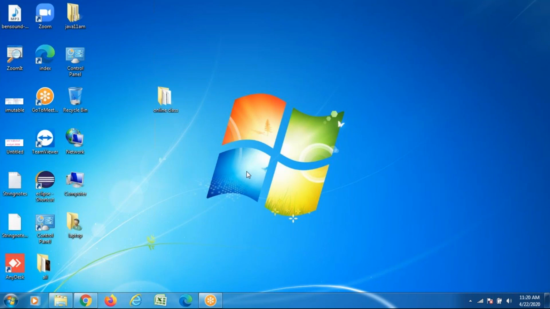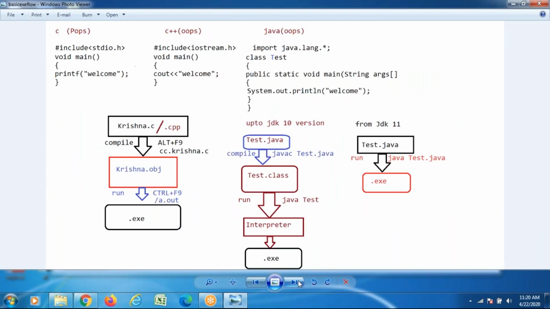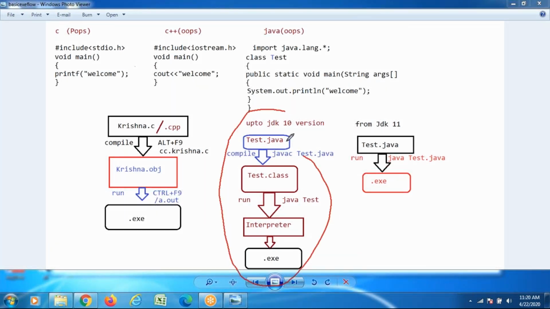Sir, today you told me about the Java 11 version, and 14 is the latest version. For 11 and the latest version 14, should we also run the command java test.java, or is it different for 14? For 11 and above, any version, it is the same. Below version 10, you observe this diagram, this is the procedure. From 11 onwards, any version is supported. Not at all an issue.